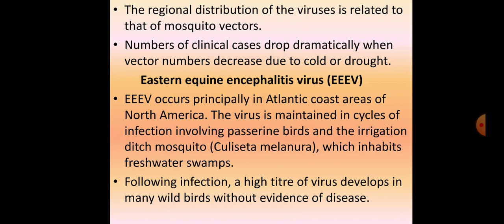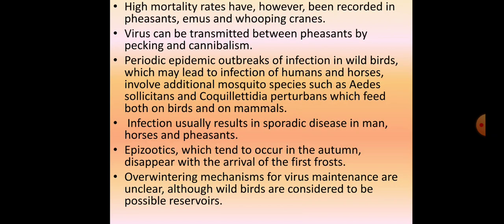Following the infection, a high titer of the virus develops in many wild birds without evidence of disease. High mortality rates have, however, been recorded in pheasants, emus, and whooping cranes. The virus can be transmitted between pheasants by pecking and cannibalism. Periodic epidemic outbreaks of the infection occur in wild birds, which may lead to the infection of humans and horses.